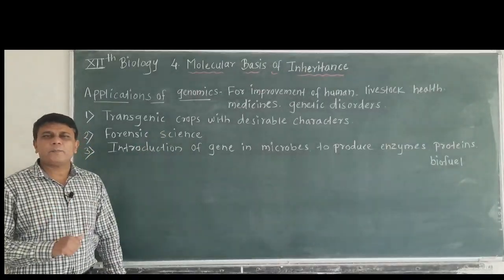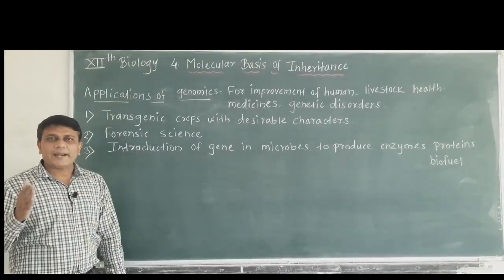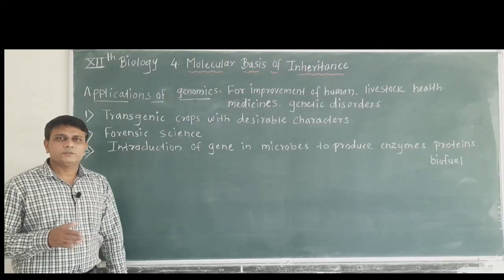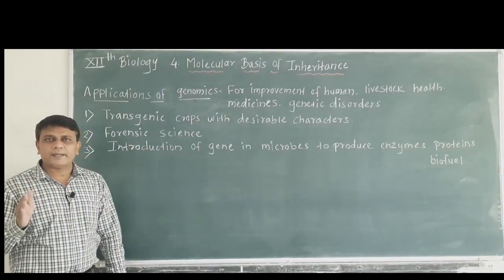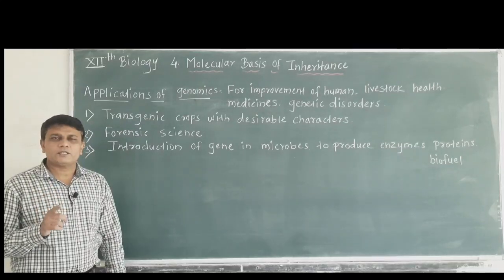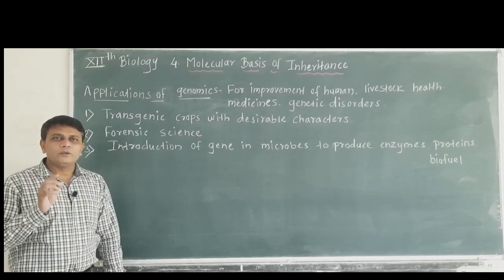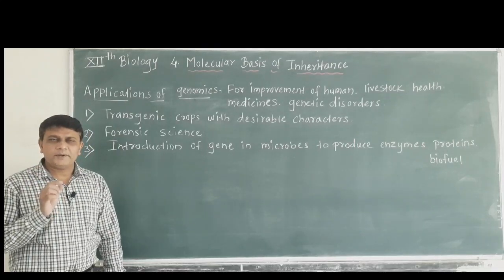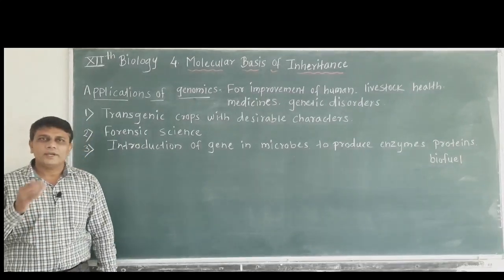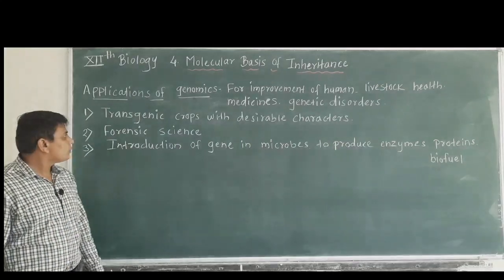The common example is BT cotton. It is a variety of cotton. In BT cotton, the gene of the bacterium Bacillus thuringiensis is introduced, and due to this gene in BT cotton, the plant is protected from leaf eating insects.